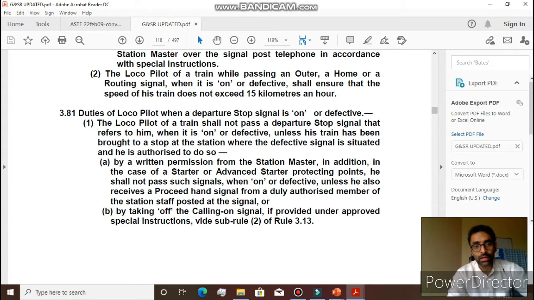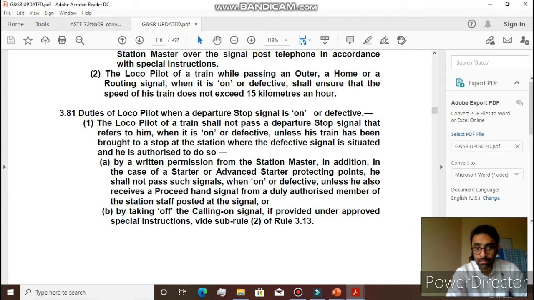In addition, in case of the starter or advanced starter protecting points, he shall not pass such signals when on or defective unless he also receives a hand signal from a duly authorized member of the station staff posted at the signal. So first, he should get a written permission from the station master, but in case it's a starter or an advanced starter, then he should also receive a proceed hand signal from the authorized member in uniform.